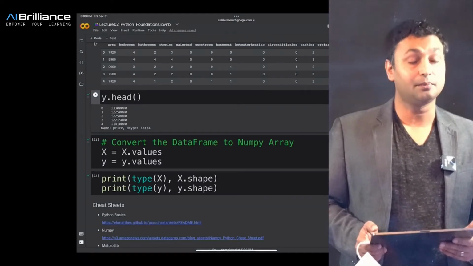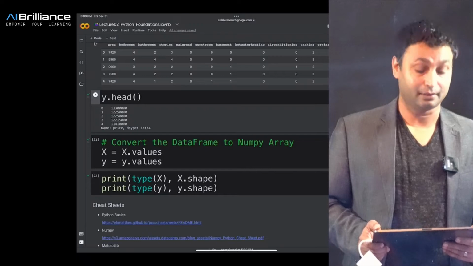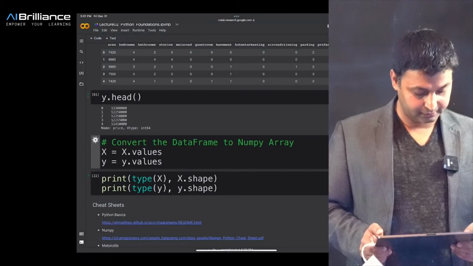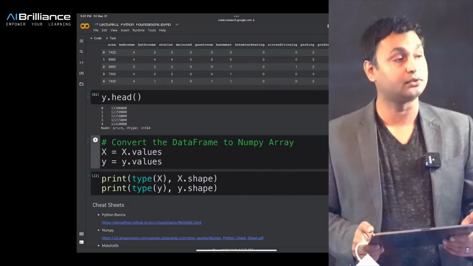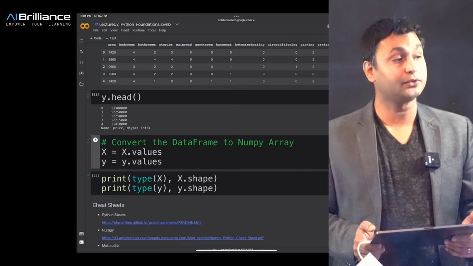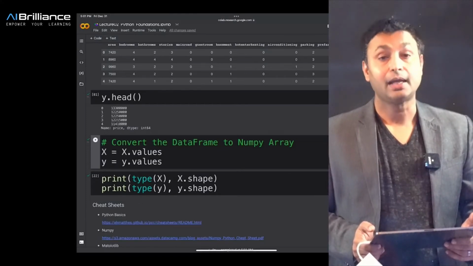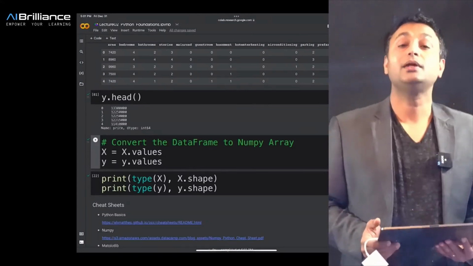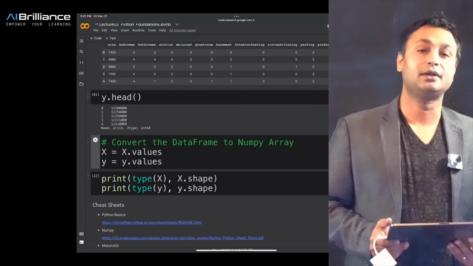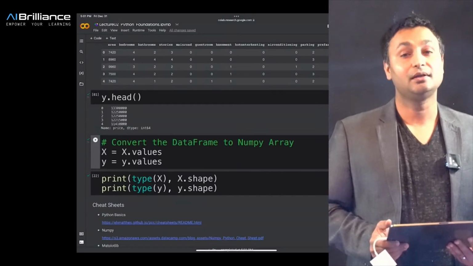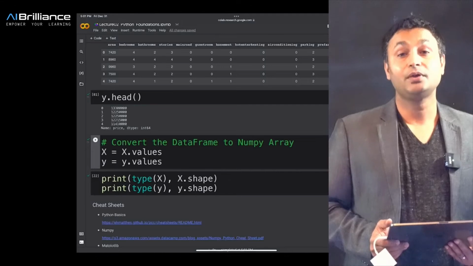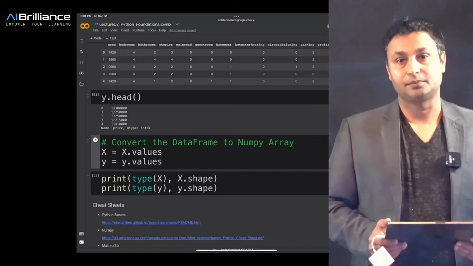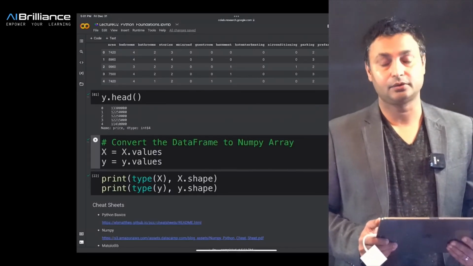Now, once you have converted this into feature vectors and Y, we can take these values and create NumPy arrays. Taking X and Y, we can write X equals X dot values and Y equals Y dot values, and this will take the data frame and convert it into a NumPy array. If we are able to do that, then we can start using all the different matrix operations in the NumPy library, which is very essential for carrying out a lot of data science and machine learning algorithms.